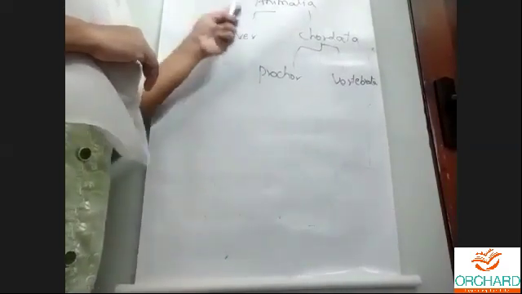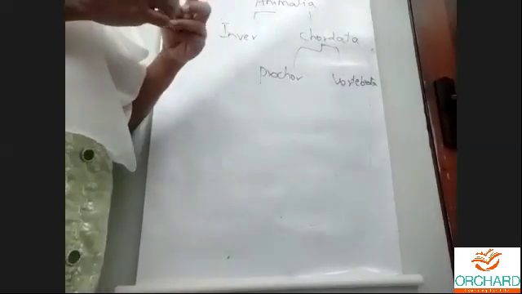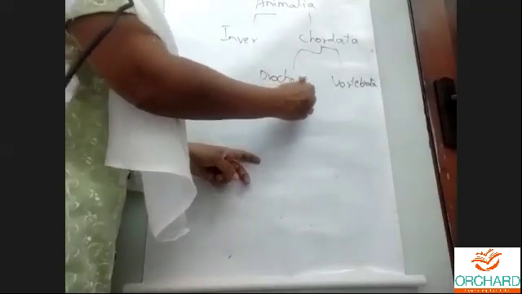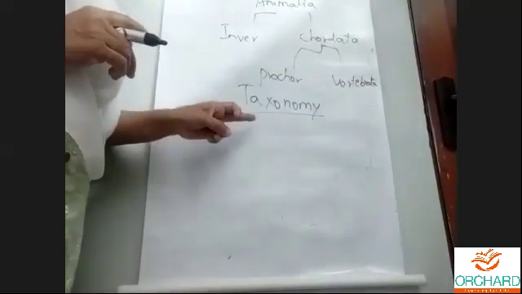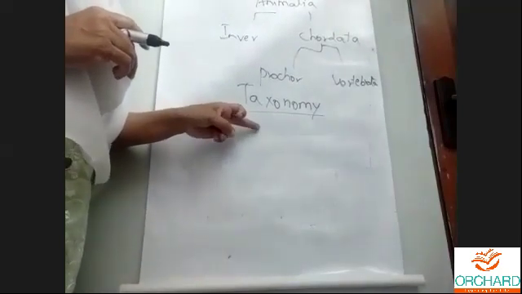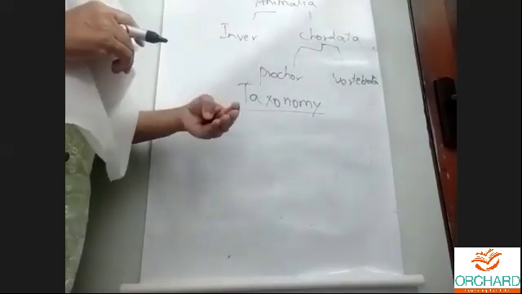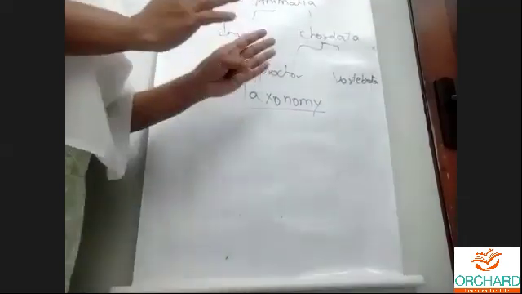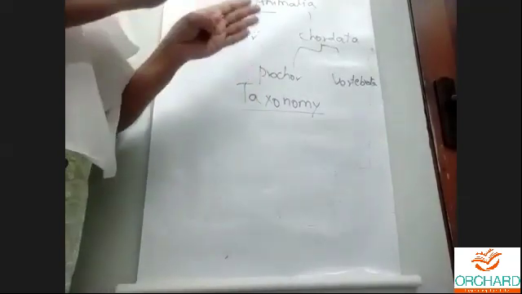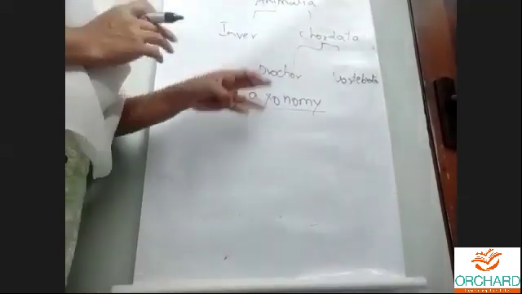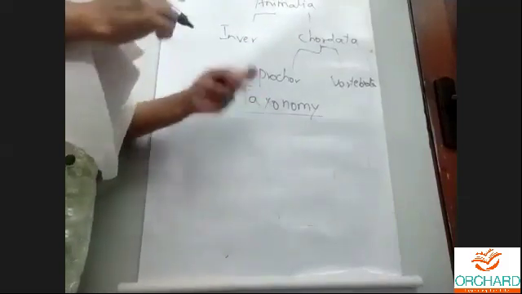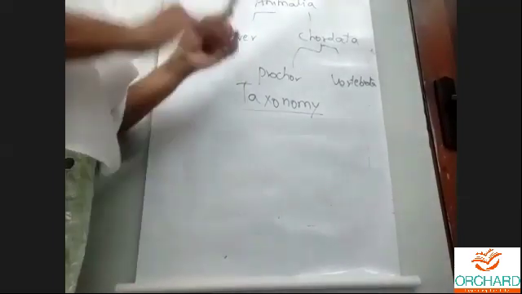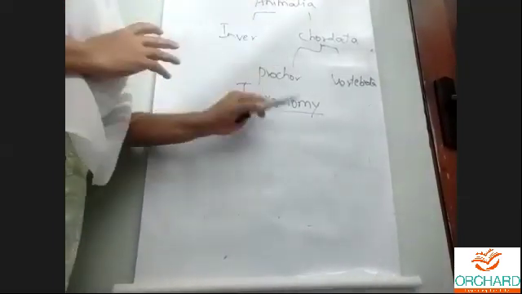Before going into details, we have a branch of science called taxonomy. Taxonomy is nothing but learning about the classification of animals: how each and every animal is classified, under what group it is kept, why it is kept, and what the special characters of that particular animal are. If you want to learn about amoeba, you learn about its characters and the basis for classification, everything. That is called taxonomy.